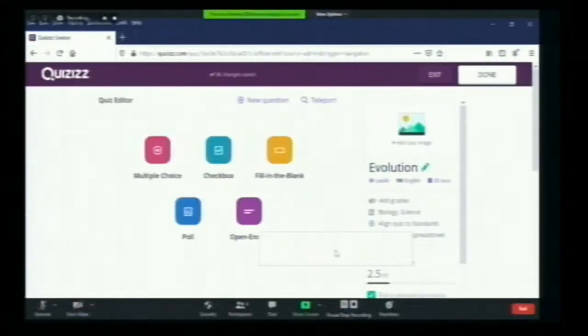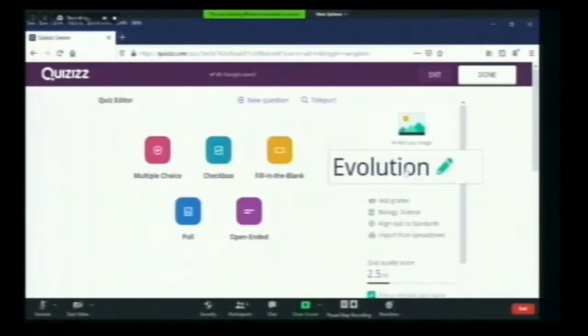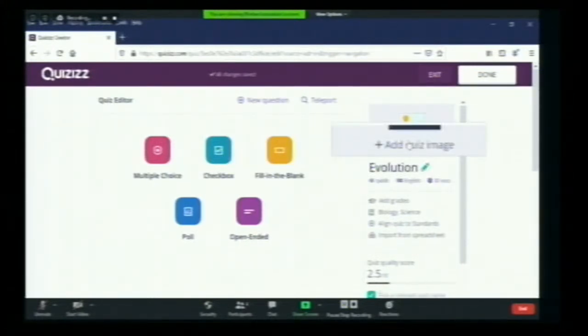Now the window has opened to create your own quiz. On the right side, we see the title I have given for the quiz, evolution. Above that, an option is there to add an image. To attract the students, we will give an appropriate image.